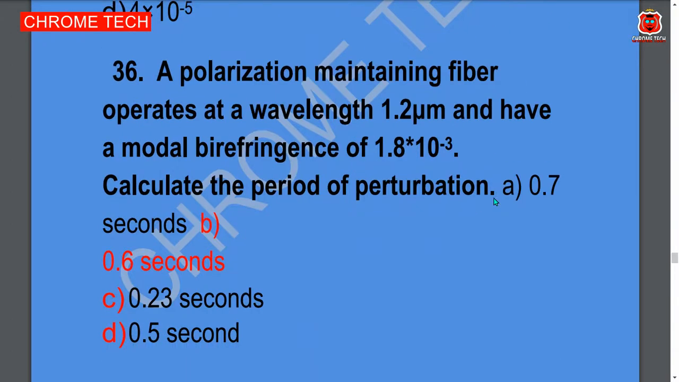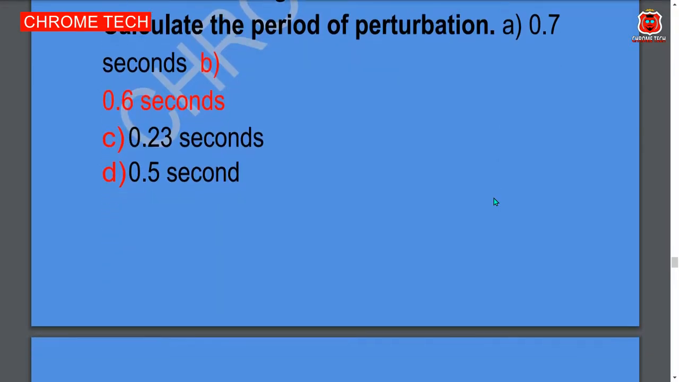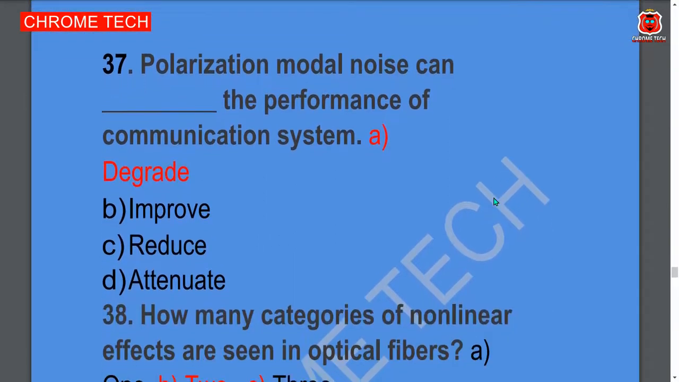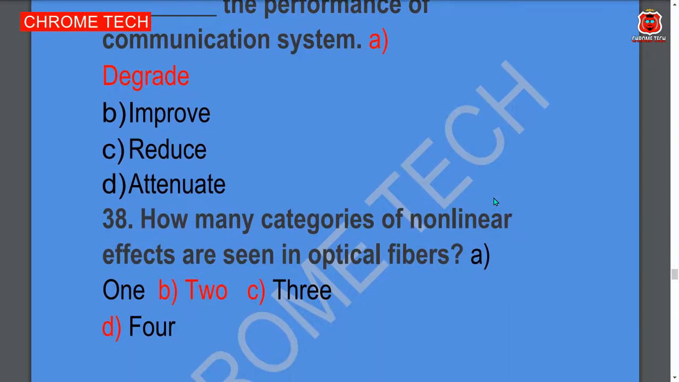A polarization maintaining fiber operates at the wavelength 1.2 nm and has a birefringence of 1.8 into 10 to the power minus 3. Calculate the period. Option B, 0.6 seconds, is the correct answer. Polarization modal noise can dash the performance of a communication system. Degrade is the correct answer. How many categories of nonlinear effects are seen in optical fiber? 2 categories. Option B is the correct answer.